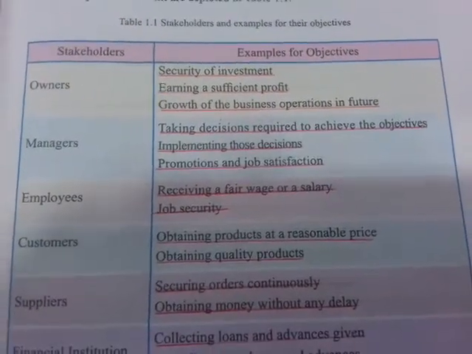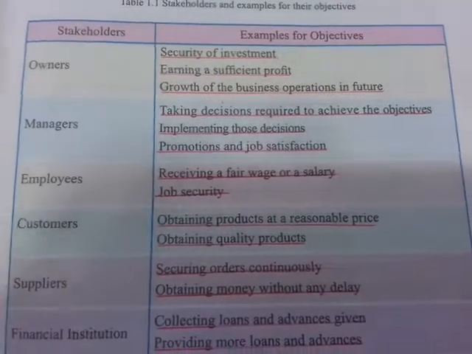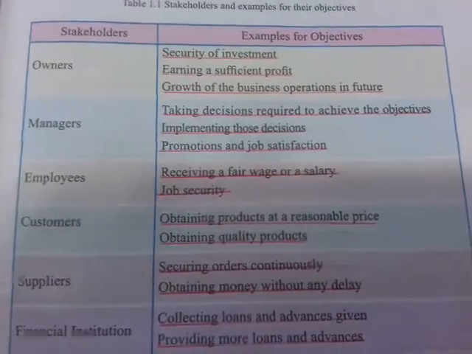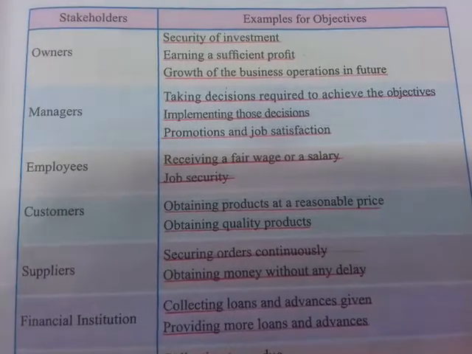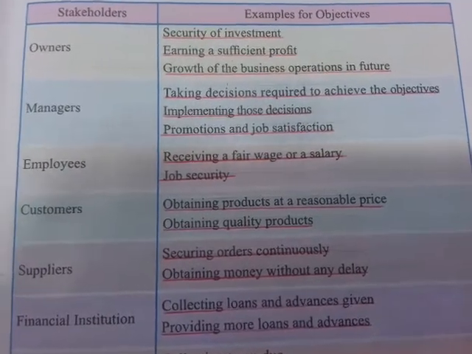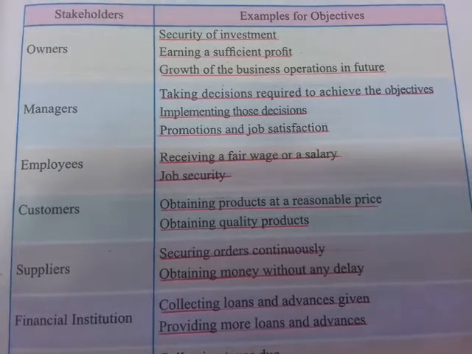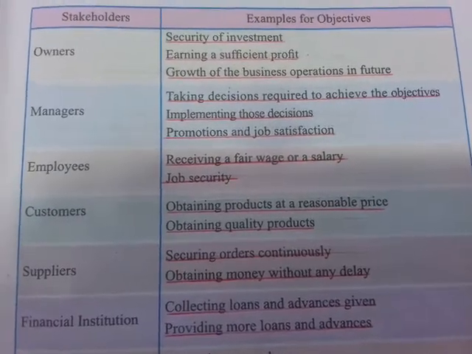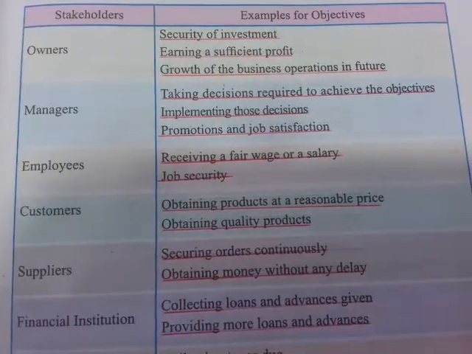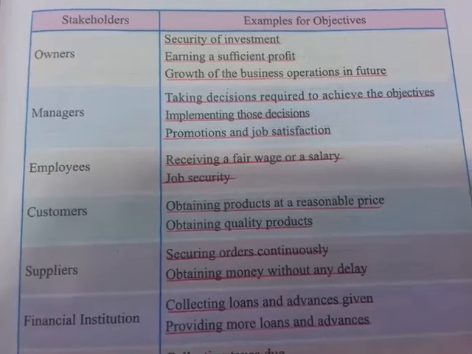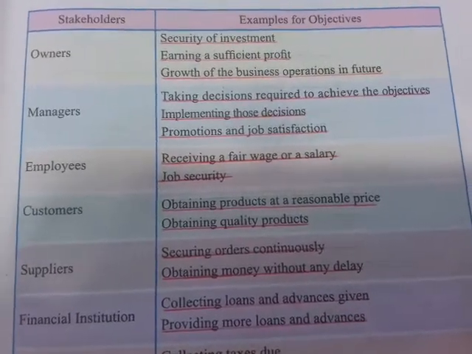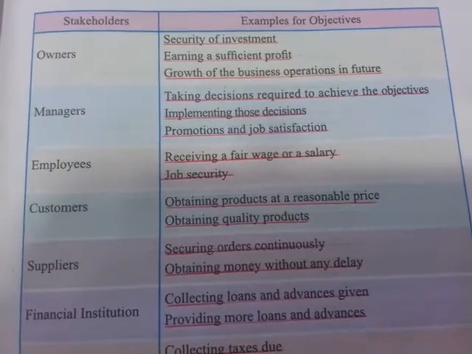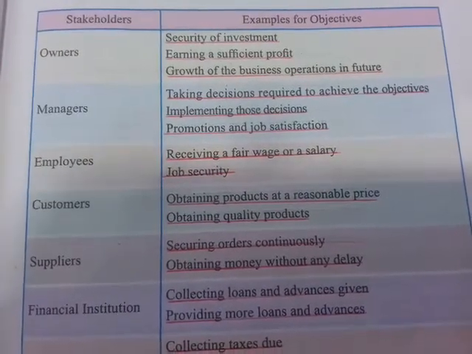Implementing those decisions means putting these decisions into action. If he is only taking the decisions and not putting them into action, then he wouldn't be able to reach the goal, achieve the objectives. Therefore, he should implement those decisions, that means put them into action.